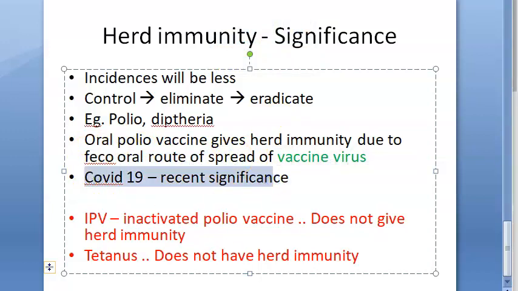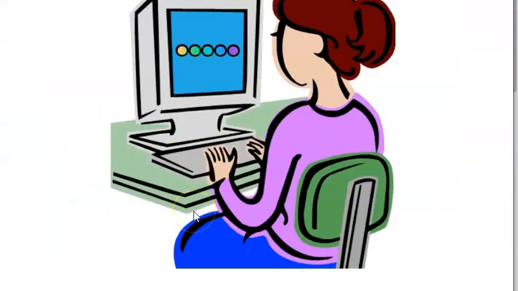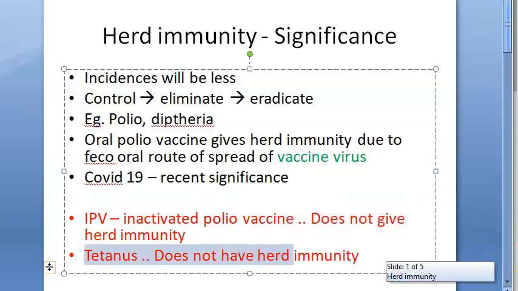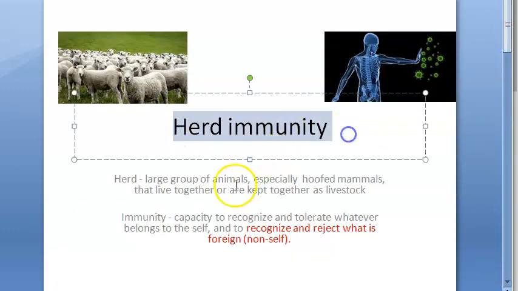COVID-19, guys, that's the recent significance. They want to achieve herd immunity either by vaccination or if people are getting the disease, then hopefully we can get the herd immunity. IPV, inactivated polio vaccine, does not give herd immunity. Tetanus also does not have herd immunity. That's it in this video on herd immunity.